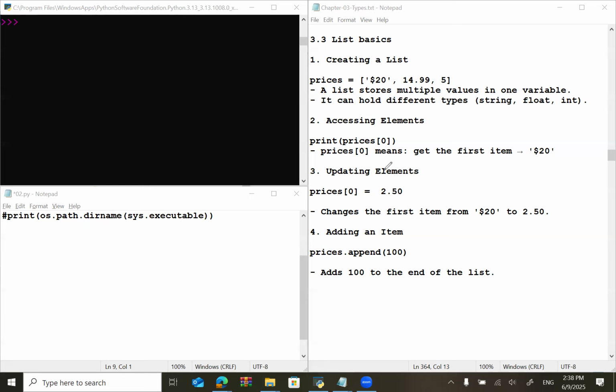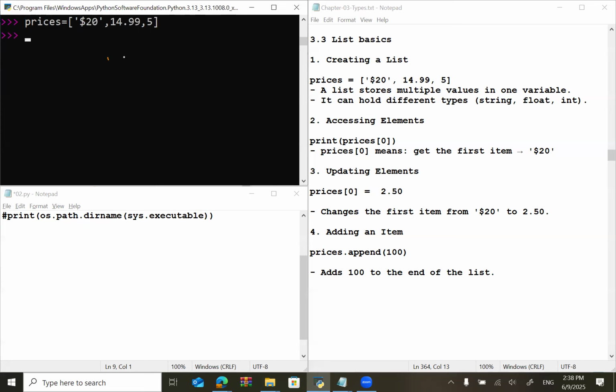So how can you access an item? Let's say prices is equal to square brackets, and this is my string, this is 14.99, comma 5, and in this one I can say this is my string, like a dollar sign and 20.